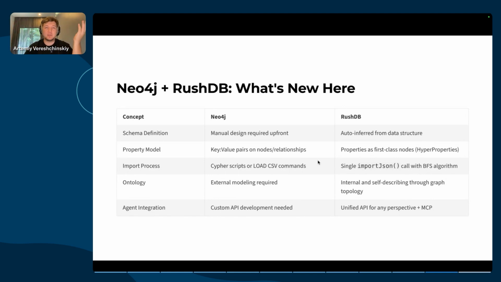Think of RushDB as a cognitive layer that sits on top of Neo4j's powerful graph engine, making it accessible for developers who want instant productivity and also for AI agents that need self-describing data structures.